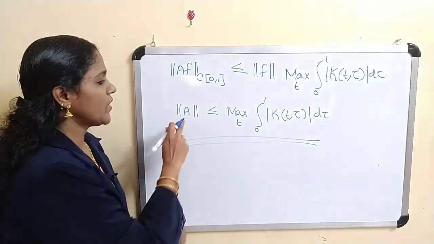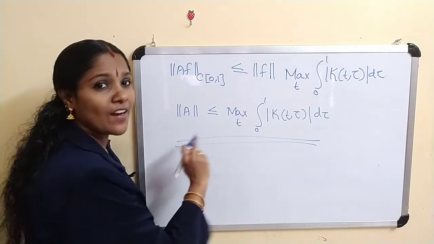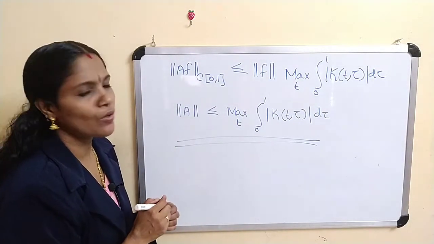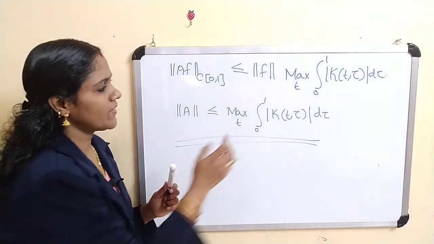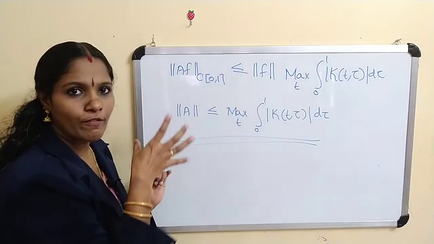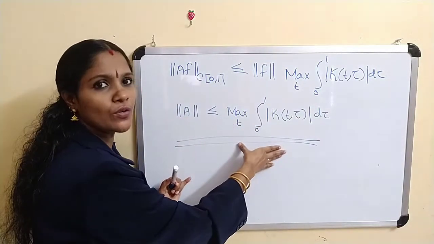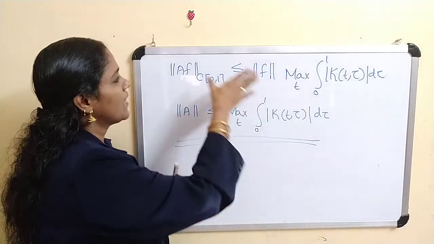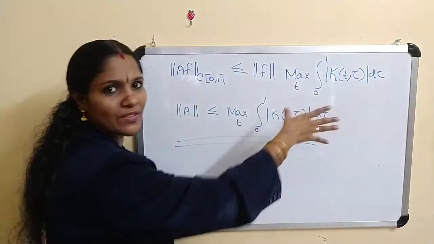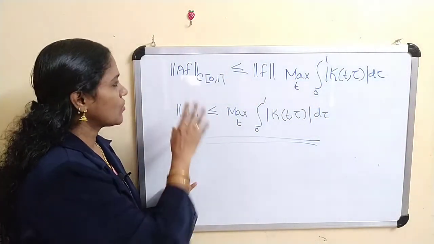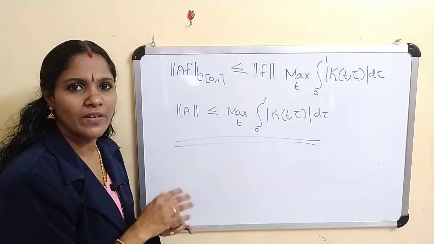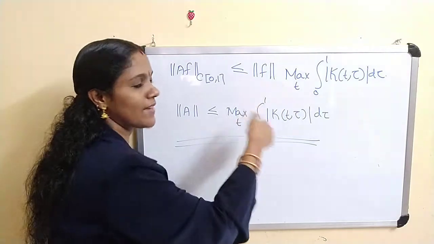Now we are going to prove the norm of A is equal to the maximum over t of the integral from 0 to 1 of mod k(t, tau) d tau. For that, what we have to do? Clearly the norm of A is always less than or equal to this one. Or we have this one: the norm of Af is always less than or equal to this one. So if the norm of f equals 1, the norm of Af is clearly less than or equal to this value.